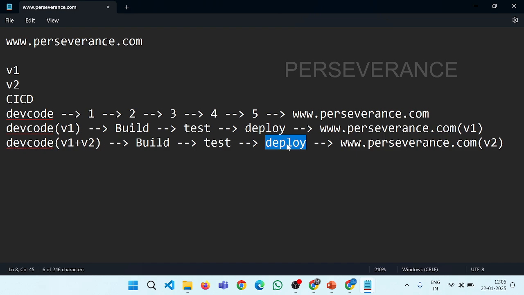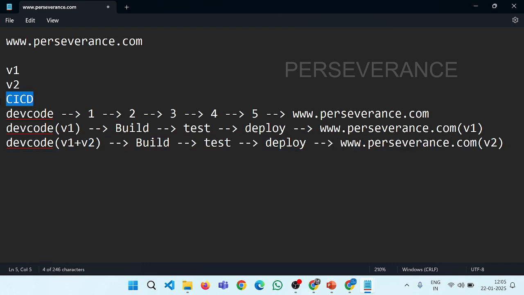Automatically all the new changes flow to the website with the latest changes implemented. The process of automating this entire cycle is called CICD.